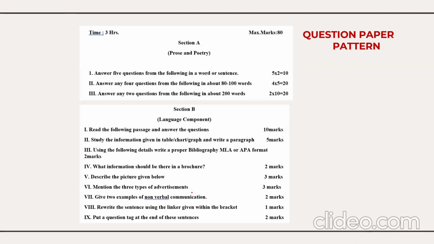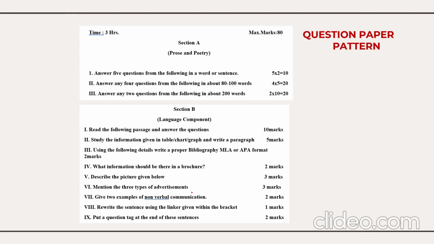Section A, that is prose and poetry, you have 8 chapters. Under Section A, you'll be having 2 marks 5 questions, 5 marks 4 questions, 10 marks 2 questions. Section B here refers to the language component. You will have a passage here, and the passage, this is the most important thing, will have the weightage for 10 marks. So that means to say it will be quite a difficult passage.